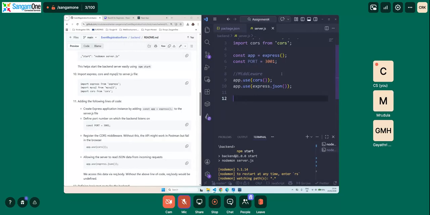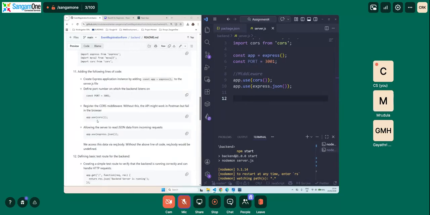Now we need to have, how do you call it? Okay. So we are done with middleware. So now we will check the basic route. What we will do is create a simple test route to verify if the backend is running or not. So what we will say is app.get. Get is for us to fetch the data from the server. And then here we will be saying a simple thing. So we will define a route.